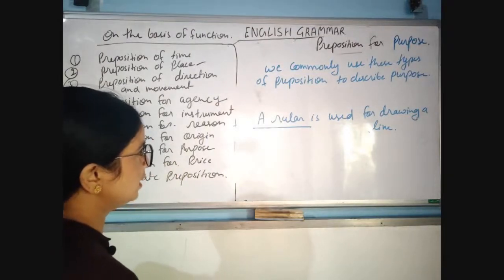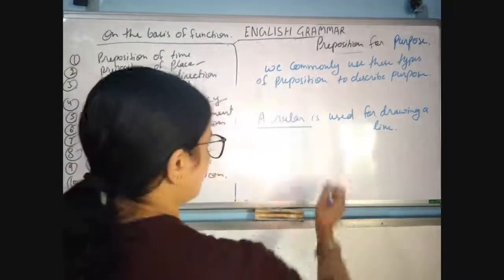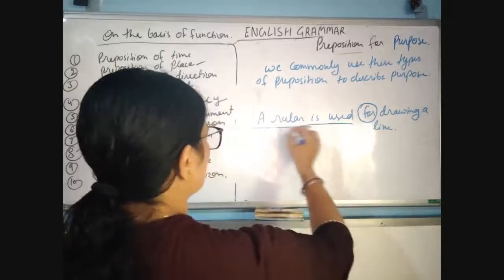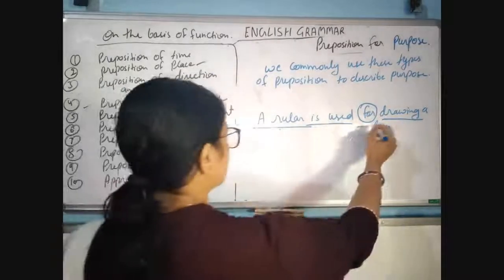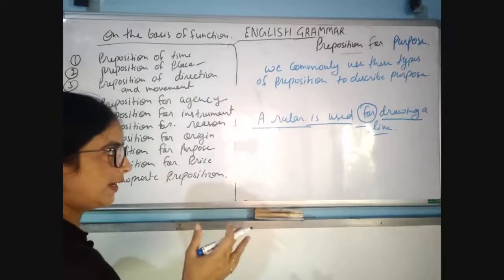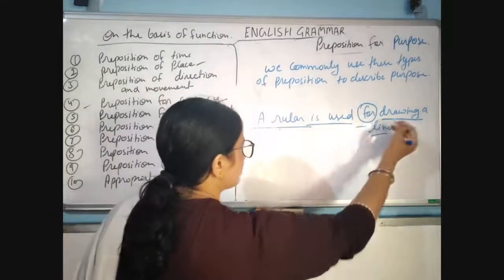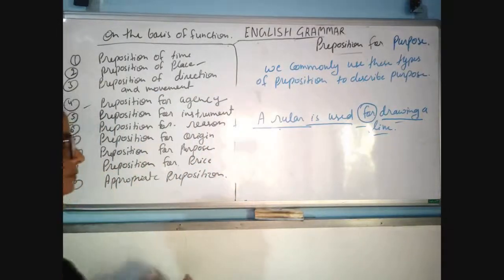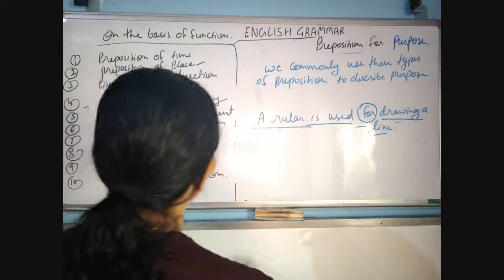Ruler is used for drawing a line. So "for" is showing the purpose of a ruler. For is a preposition for purpose, because this is showing the purpose of a ruler. What is the purpose of a ruler? To draw a line. Is that clear?